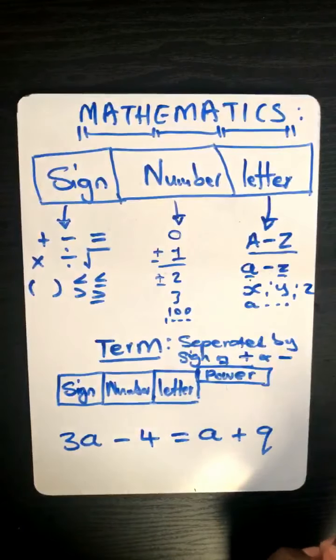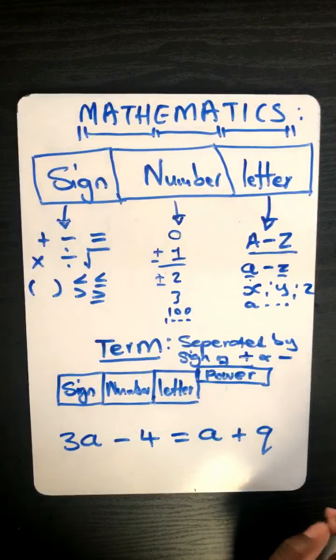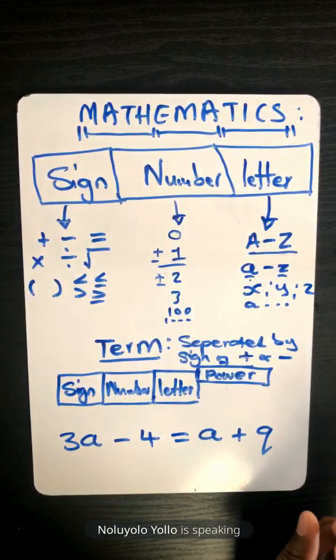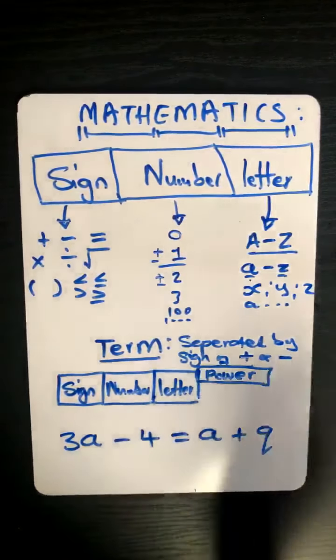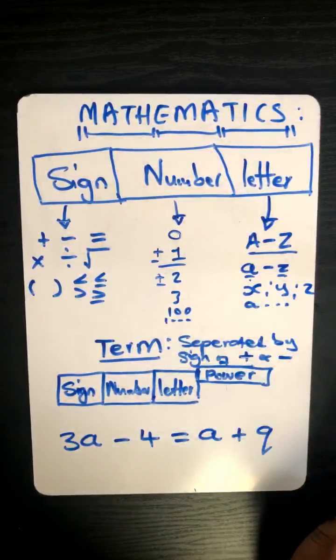Positive. The number, 3. Letter, a. Power, 1. Yes. So interpret that one, Loyo. Minus 4. No letter. Positive 1. 100%.